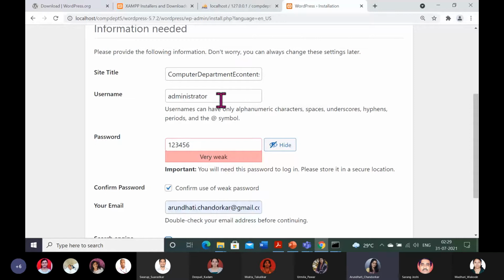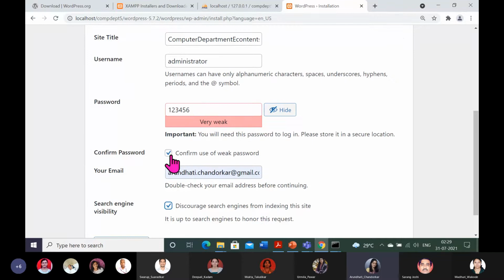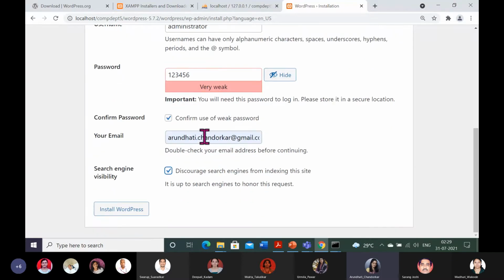Any username of your choice you can give. I have given administrator and password as 1, 2, 3, 4, 5, 6. Any good site title relevant you can give. You will have to check this checkbox, and here you will need one email ID.